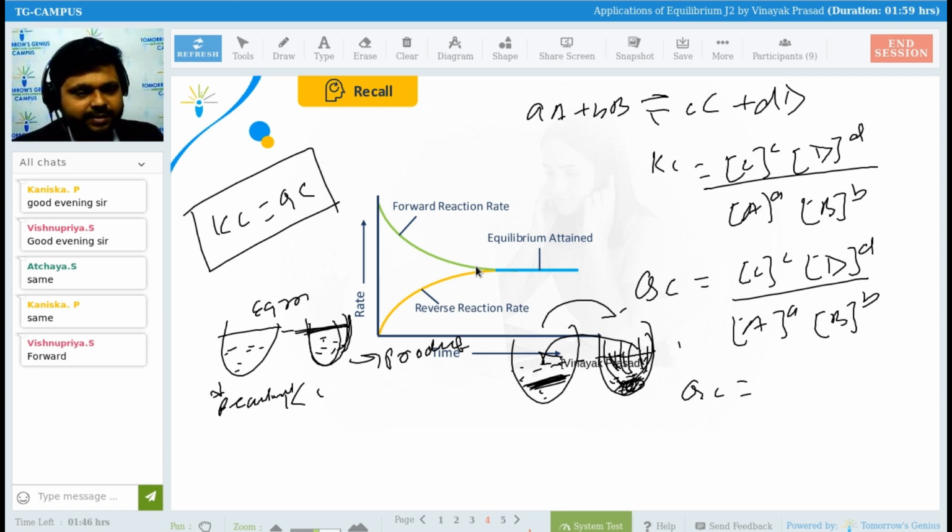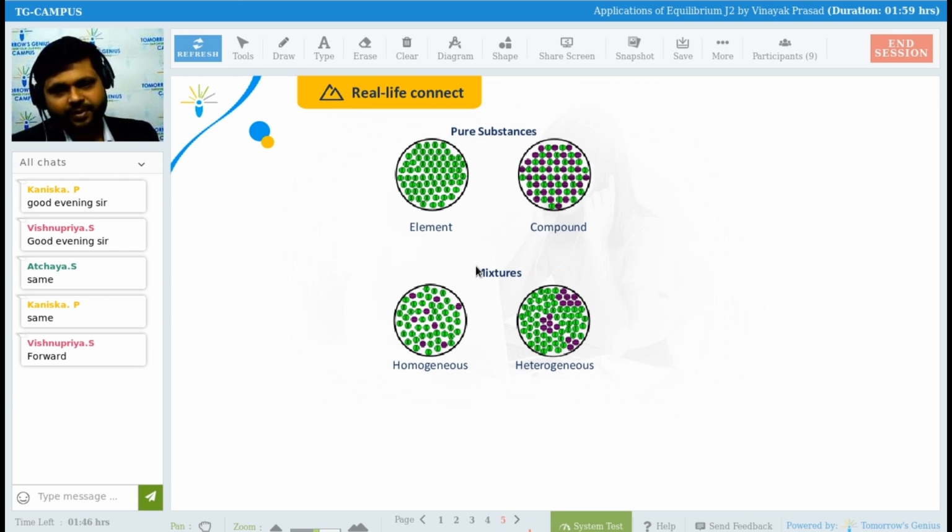In equilibrium condition, what is happening? Yes, very good, Vishnupriya. In case of forward reactions, if a lesser amount of product has been formed than the reactant, then the reaction will be shifting towards the forward side. And if the product is more and the reactant is less, then the reaction will be shifting towards the left, that you can say the reactant side, and then the reaction will be called a backward reaction. Is it okay?